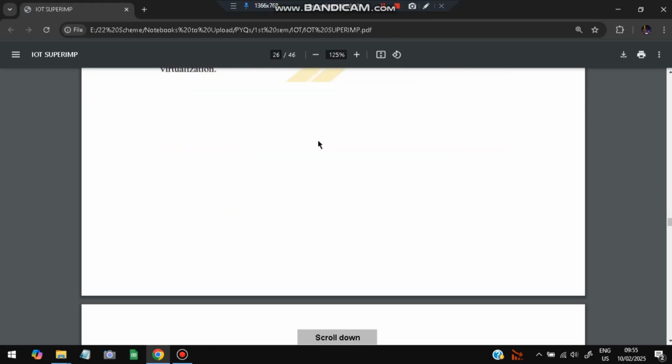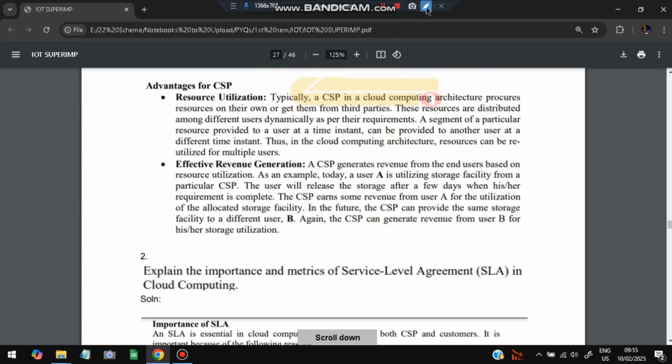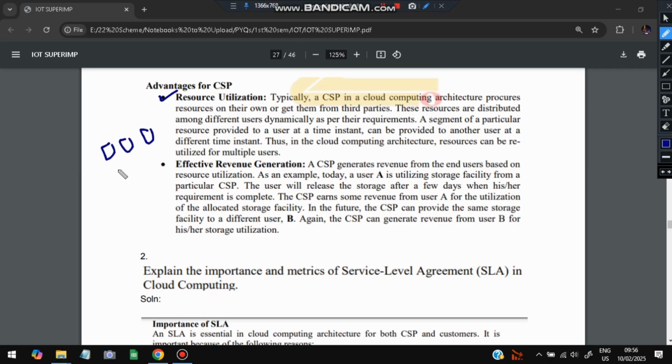For the CSP or the industries, the advantage is resource utilization. The resources which are there get utilized in multiple ways, because it has copies. At the same point of time, copies can be generated and used simultaneously, and the revenue will also be more. This can be given to other people to use at the same time, or after one person has used it, it can be reused by another person, and that will also generate revenue. So revenue wise, it is advantageous for the CSP or the industries.